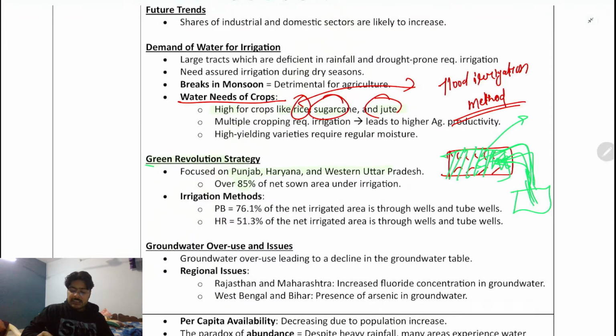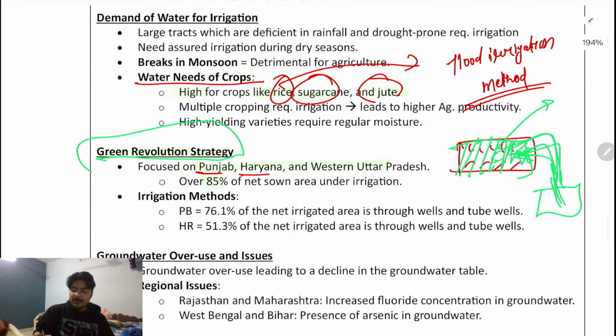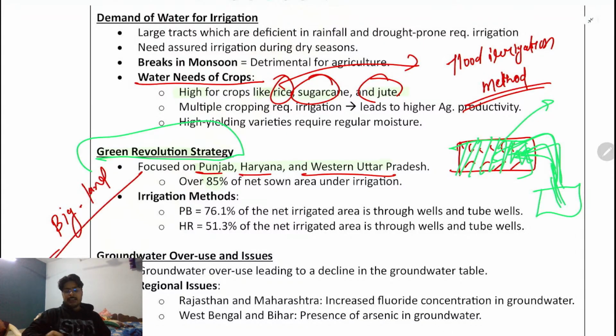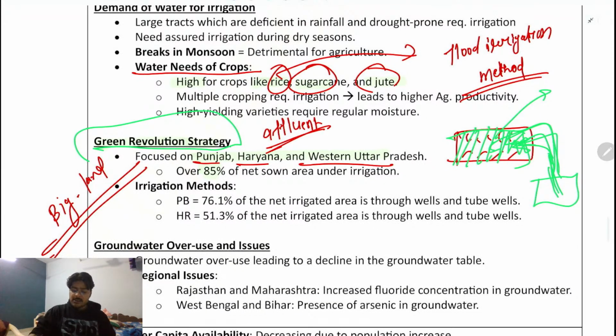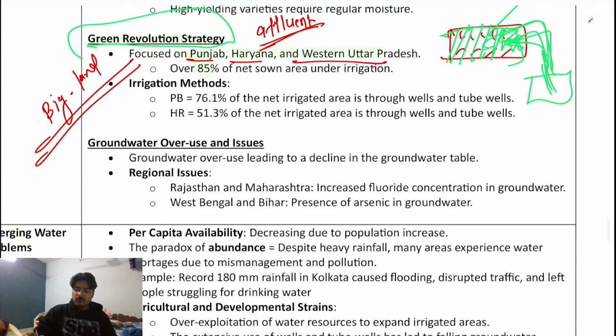As I told you, the Green Revolution was there for the whole of India, but the maximum advantage was taken by Punjab, Haryana, and Western Uttar Pradesh, not the eastern part. They took it up because first of all, their land was big. In addition to the big land, they are also very much affluent. Clear? Now, next thing, groundwater irrigation, you know very well.